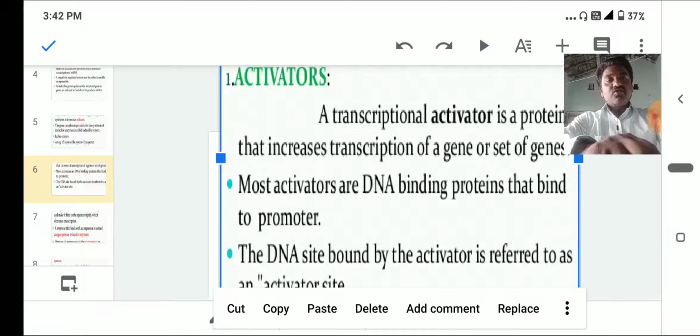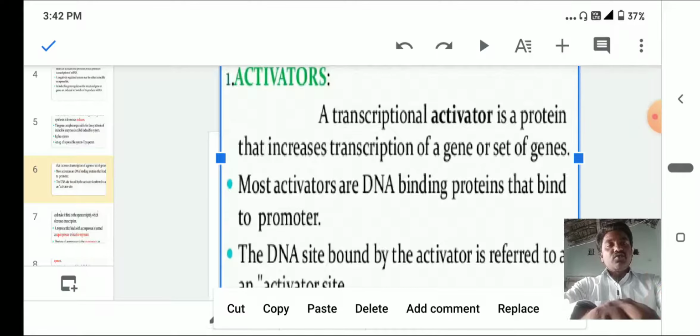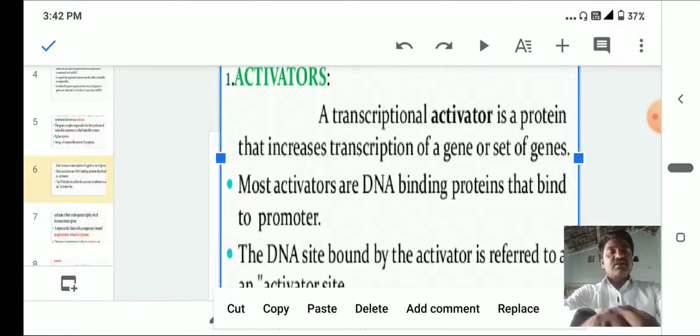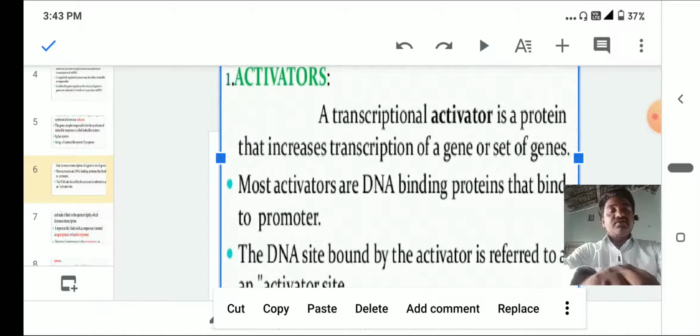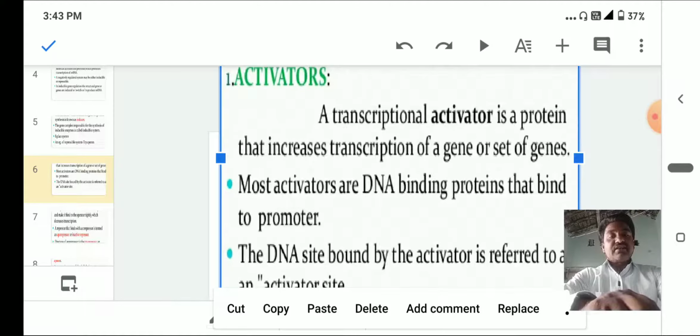So what is going on with a gene or set of genes? Most activators are DNA binding proteins that bind to the promoter. The DNA site bound by the activator is referred to as an activator site.